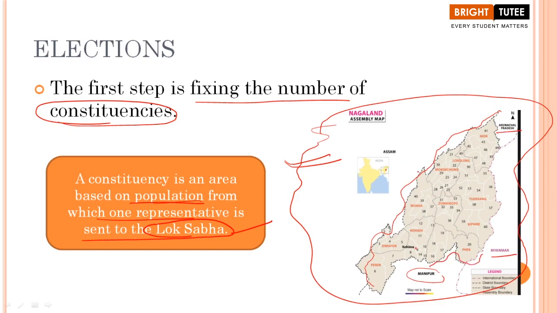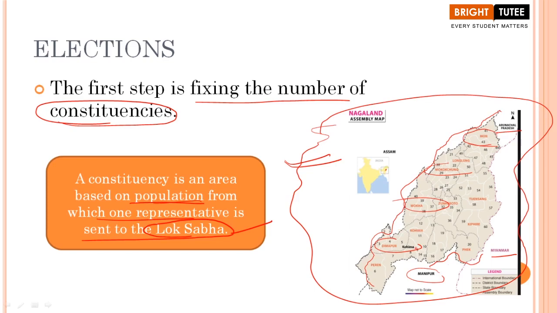So here we see that we have different constituencies, right? From each specified area, people living in that area are electing their representative, okay? And one representative is sent to Lok Sabha. So this is how you have to understand.